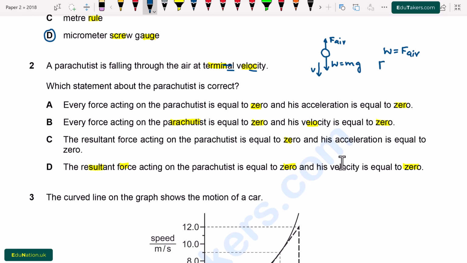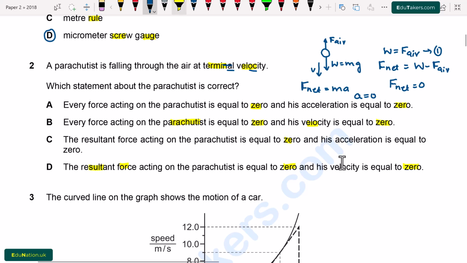Then I find the net force, which will be equal to weight minus upward force. Both of these are equal, due to which the net force will be equal to 0. According to Newton's second law of motion, F is equal to ma. When the net force is equal to 0, it means that acceleration is also equal to 0 when the body attains the terminal velocity.